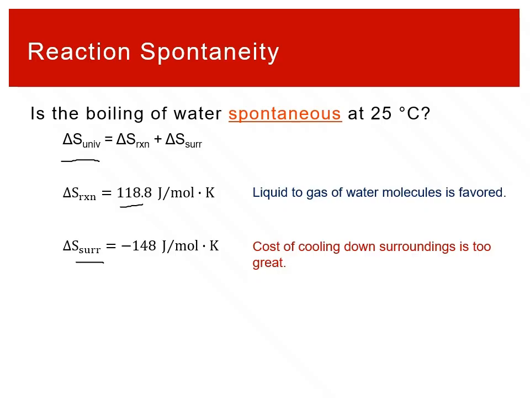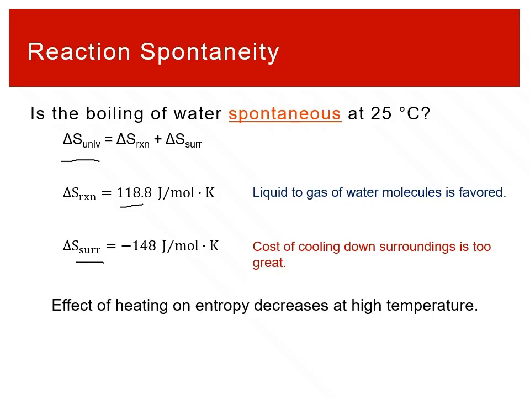But we can also start to understand what would make this spontaneous. We know that change in entropy of the surroundings is based all around heating or cooling. And we know that, heating or cooling, the overall magnitude of that change in entropy decreases when you go to higher temperature. Okay?